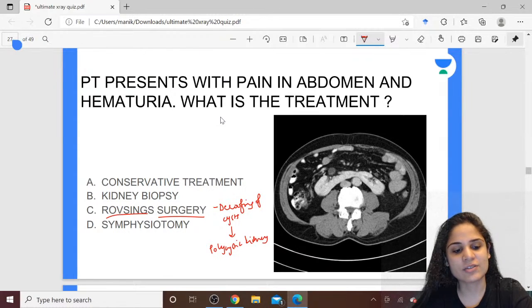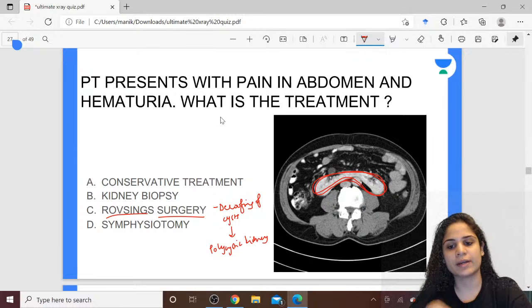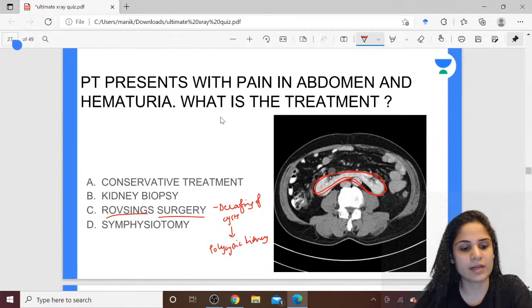Okay, so the diagnosis over here for sure is horseshoe kidney. You can see the isthmus of the kidney is joined, either the upper pole or the lower pole. So what will you do in that case? In case of horseshoe kidney, nothing. You don't need to separate the kidneys from each other.